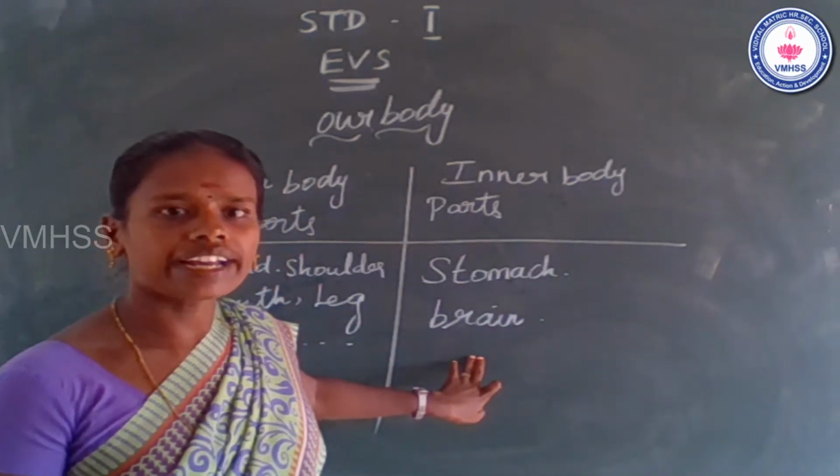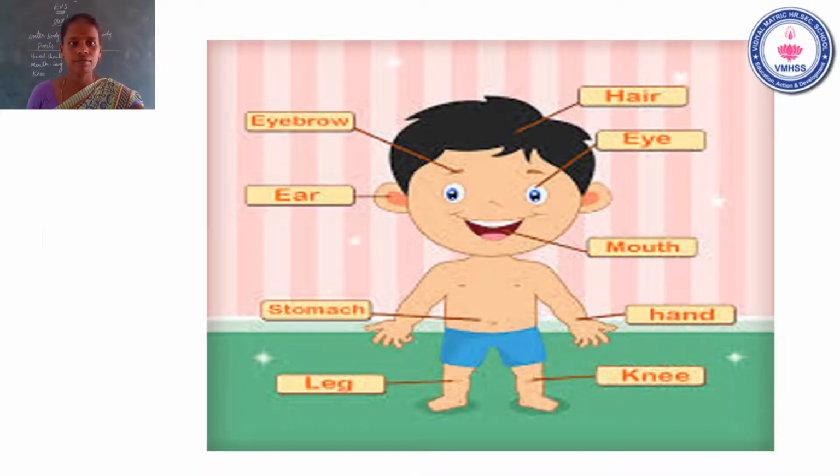Now move on to the slide. Students, see the slide. What do you see in this slide? First one is hair. Second one, eye. Third one, mouth. Fourth one, hand. Next, knee. Knee means what? Muttu.